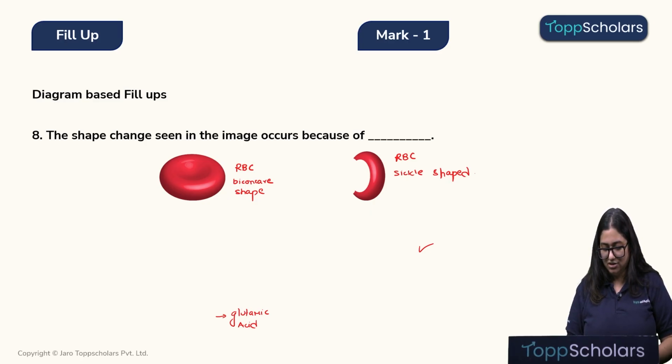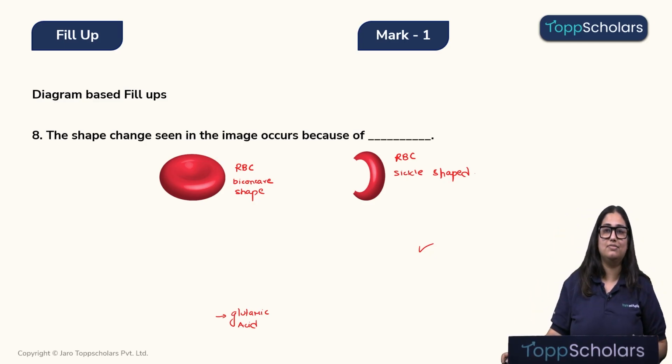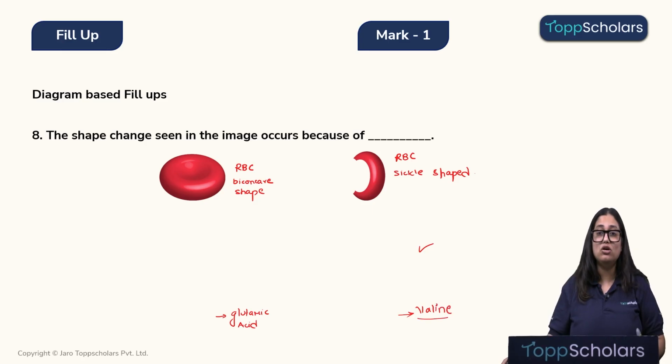So, A is replaced by T. Therefore, on the complementary strand also, instead of T, we get to see A. So, this change in its gene or in its nucleotide leads to production of a completely different amino acid, which in this case is valine, and because of which the RBC is sickle shaped.